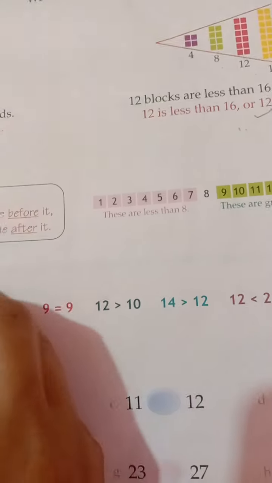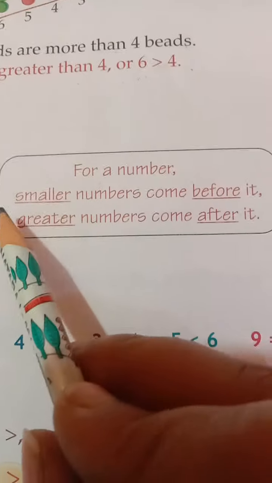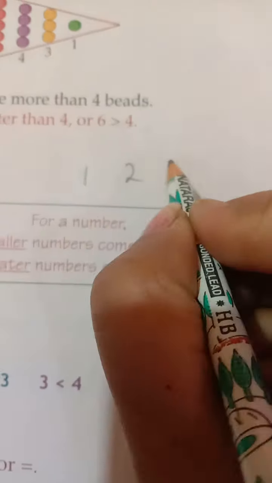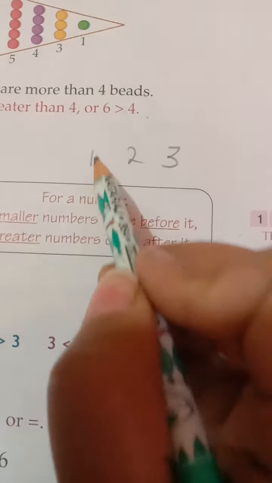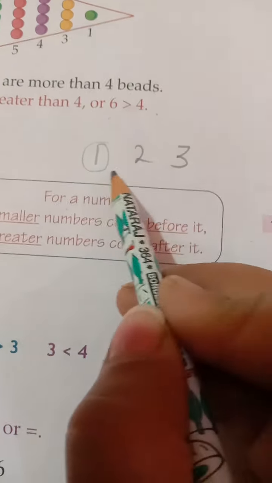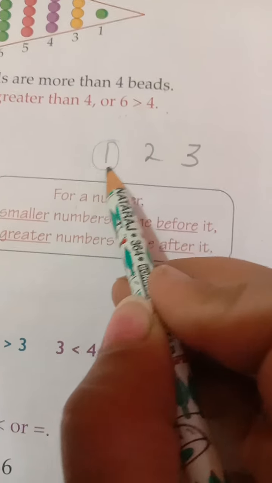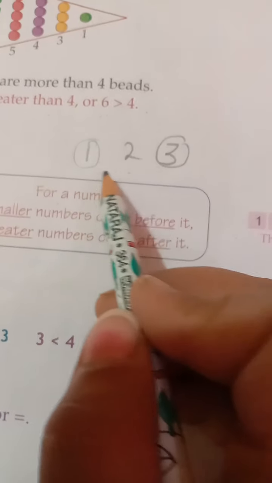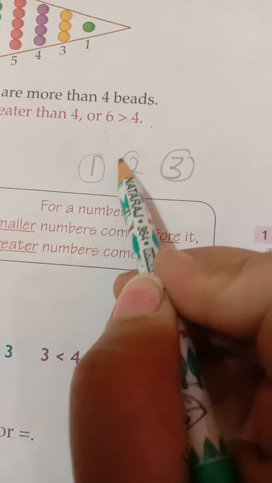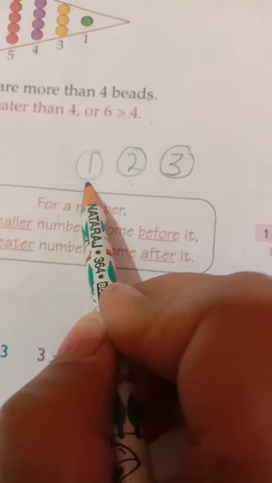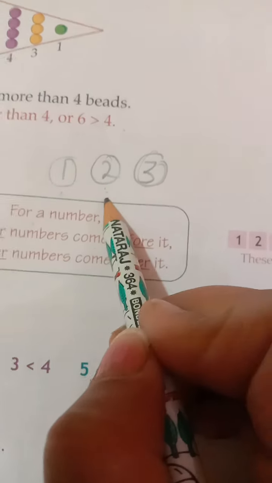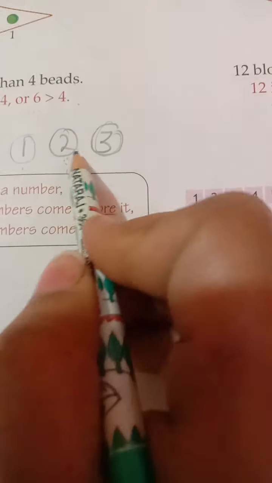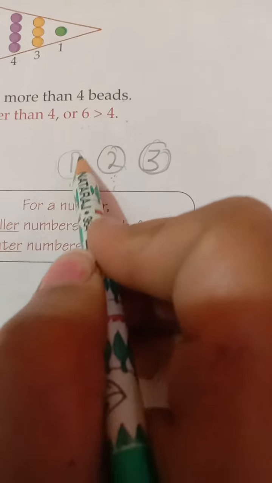Okay. For a number, smaller number comes before it. Means 1, 2, 3. Smaller number means before. Before 2, 1 is smaller. Before 3, 2 is smaller. And if we say 2 is greater than 1 and 3 is greater than 2. Okay. So, greater number is after and smaller number is before.